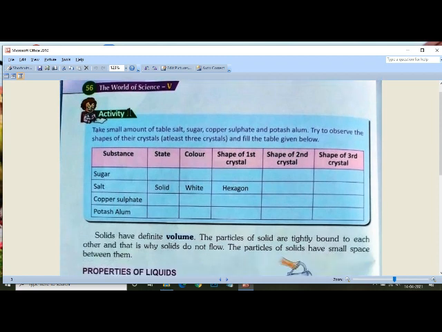Now see this activity. Take a small amount of table salt, sugar, copper sulfate and potash alum. Try to observe the shapes of their crystals, at least 3 crystals, and fill the table given below. You have to do the experiment by taking table salt, sugar, copper sulfate and potassium alum, and then you have to write the observation.